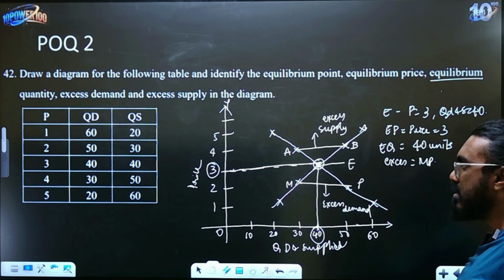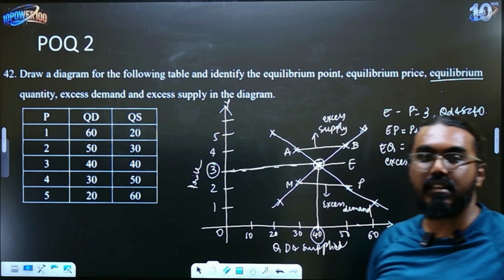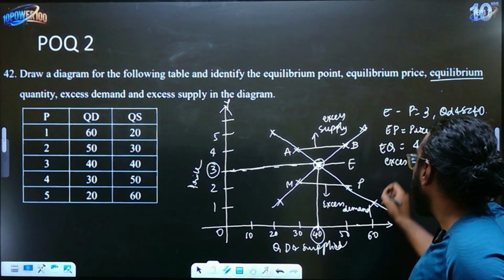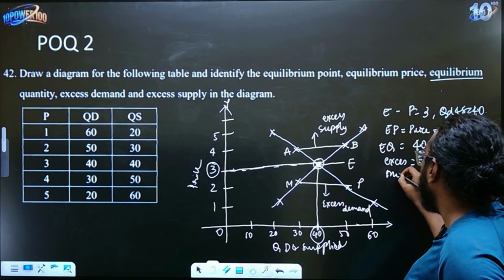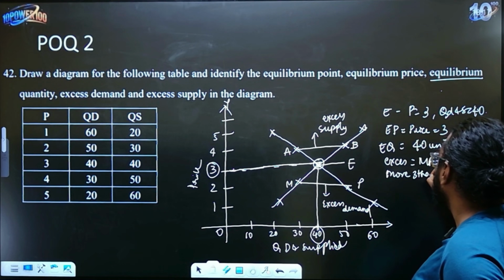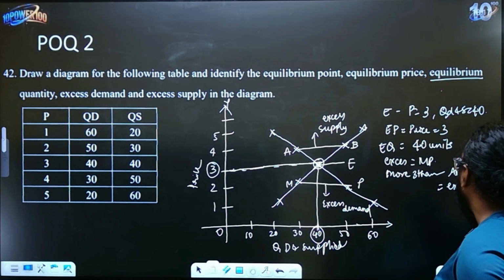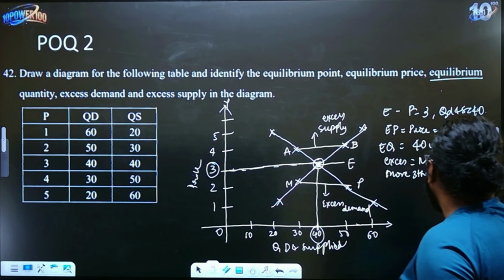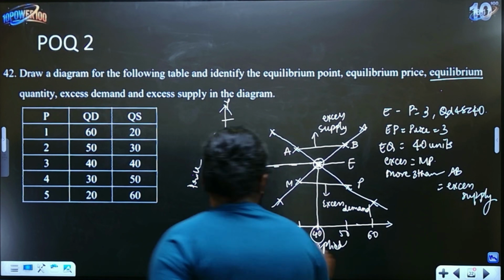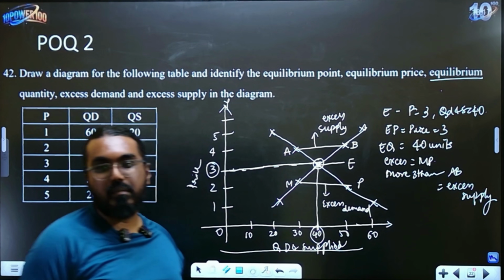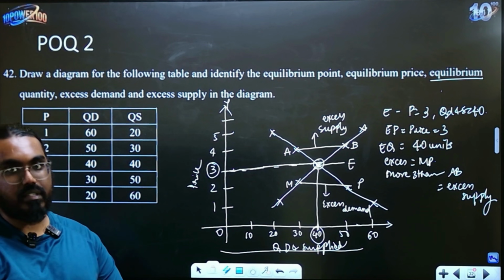Okay, when the price is less than 3, then there will be excess demand, and when the price is more than 3, which is basically AB, that is excess supply anta baradre you will get your full 5 marks. Okay, diagram is important, labeling and marking on the diagram is also very very important.